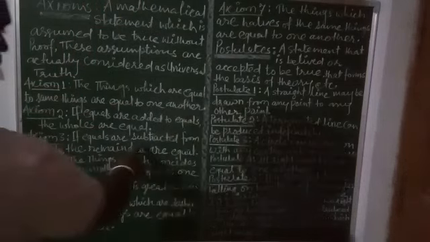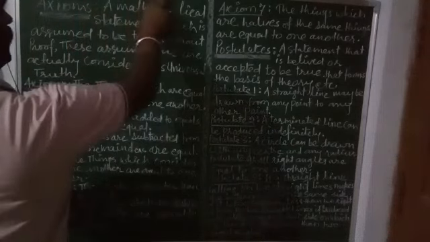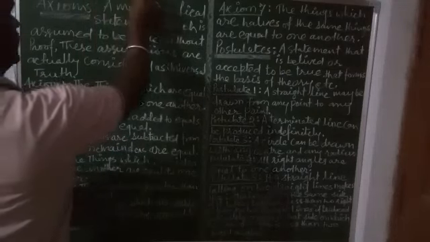Axiom number 3. If equals are subtracted from equals, the remainders are equal. Again, in place of plus, it becomes minus. If A is equal to B, then A minus C is equal to B minus C. First here A is equal to B. C, the same thing, is subtracted from both the sides. The remainders will also be equal. This is axiom number 3.